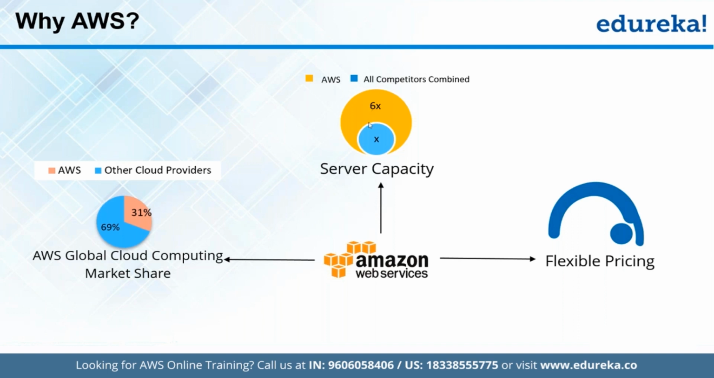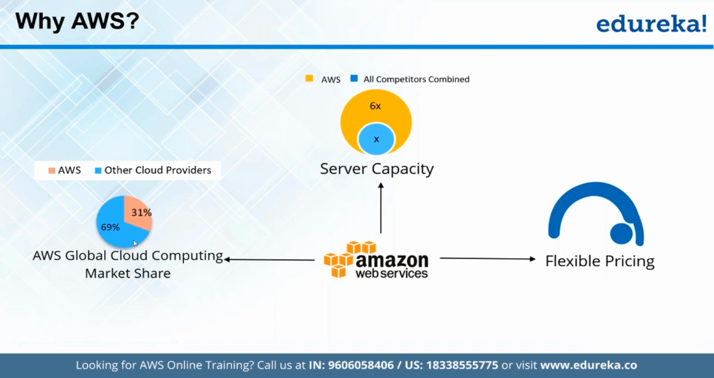Because AWS, as compared to other platforms, offers 6 times better capacity. That means 6 times better performance as compared to all the other platforms combined. And that's why AWS is the most popular cloud computing platform for every team globally, right? And that's why this is the market share of AWS as compared to other players.